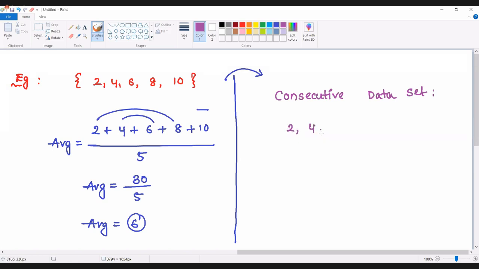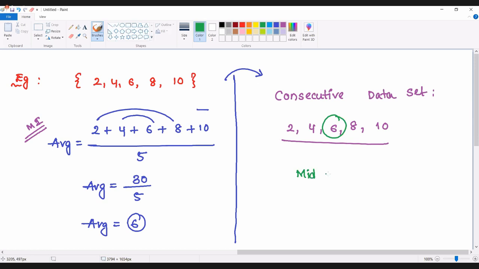See, for example, I have a data set 2, 4, 6, 8, 10. You can observe the difference is 2 here, 2 here, 2 here, and 2 here. So it is maintaining a constant difference of 2. Because of that, we can call this data set a consecutive data set. The advantage of dealing with a consecutive data set is that if you want to find the average, you don't need to solve the entire thing. You can simply pick the middle term to find the average of the consecutive data set. This is the normal method of solving the question, but because we realize this is a consecutive data set, we directly pick the middle term.